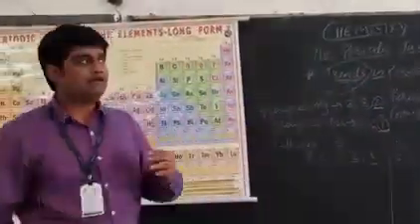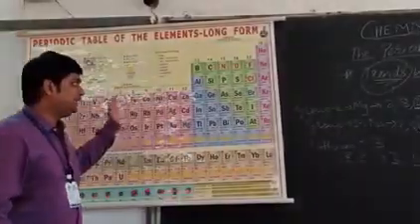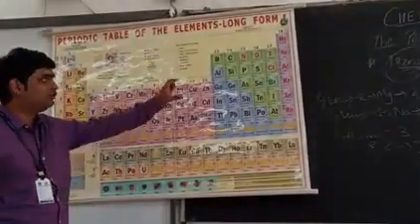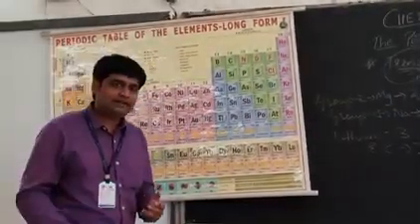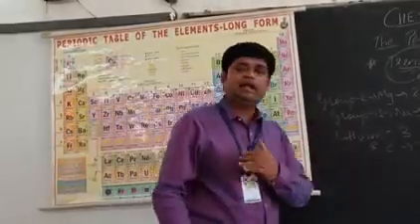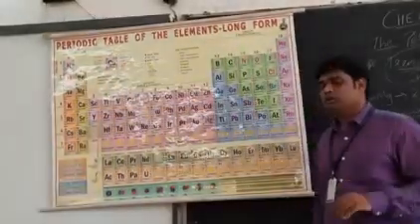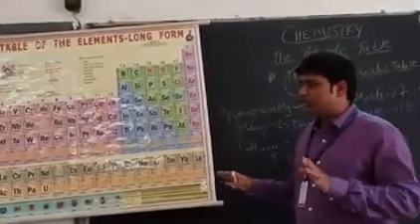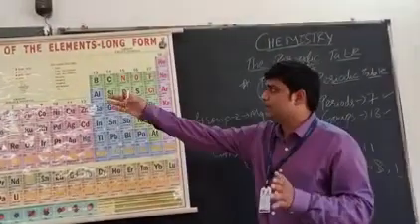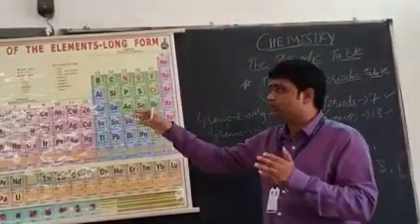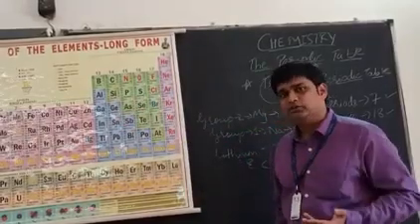What is the factor by which I am going? I cannot check their academic score. I cannot check the height of any element, right? So what is that factor by which I can compare them and I can arrange them in increasing or decreasing order? Students, we are not going to take atomic number. Just by atomic number you cannot arrange them in increasing or decreasing order. There are some other factors also.